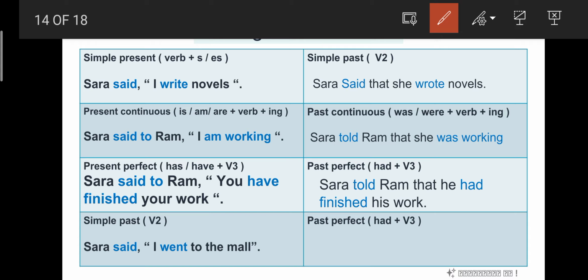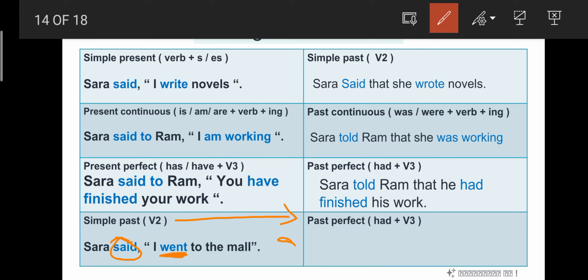Sarah said, I went to the mall. Look at this example. I went to the mall. The direct speech by itself is in simple past. I told you that in most of the cases, direct speech will be in present form, right? But there are a few cases where direct speech might be in simple past. In that case, simple past should be changed into past perfect tense. So now again, what is the reporting verb here? Said. So said will be said only.